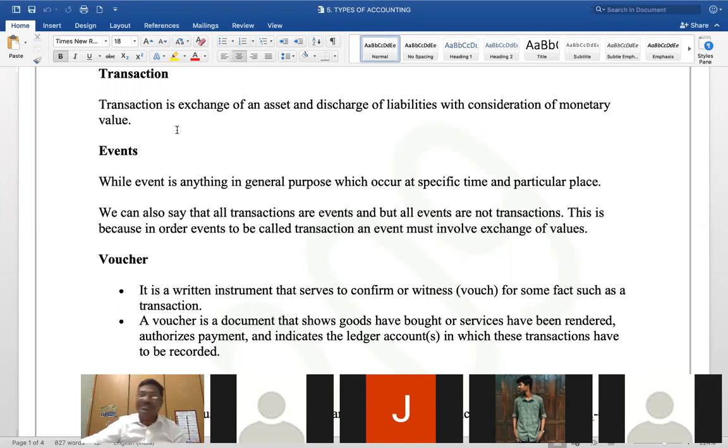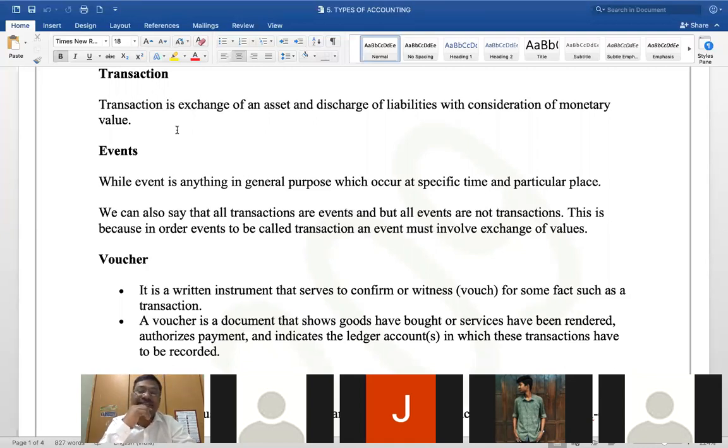Look at this. When I'm selling this pencil to you, let's say this is 5 rupees. This is an asset for you. You will use it maybe for a week or 10 days. When I'm selling this, I'm giving this asset to you. In exchange, you have to discharge your liability. What's your liability? You're obligated to pay me 5 rupees. When I'm saying 5 rupees, it is a monetary value. So the buying and selling between you and me is a transaction.